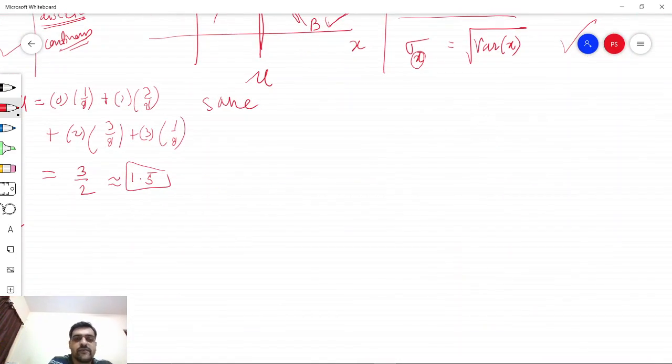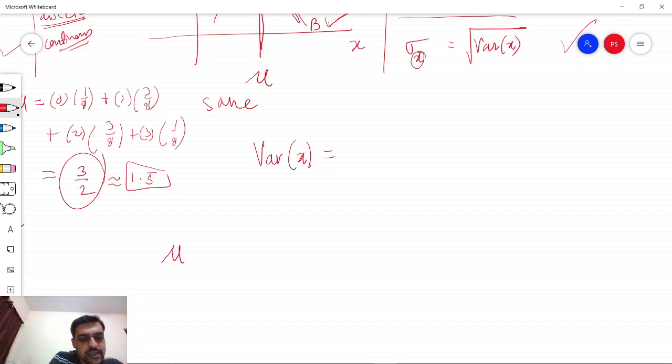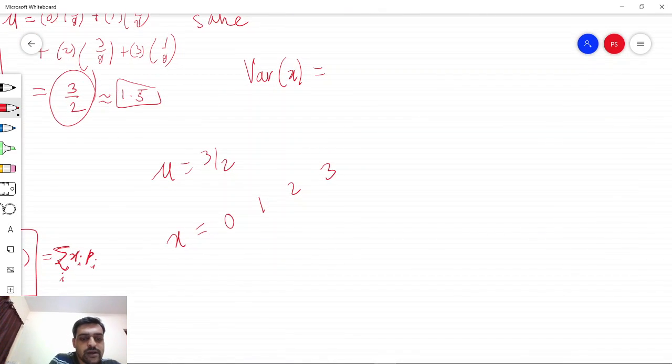we get variance of x as equal to, since the mean is 3 by 2, possible values of x are 0, 1, 2 and 3 with the corresponding probabilities 1 by 8, 3 by 8, 3 by 8 and 1 by 8.